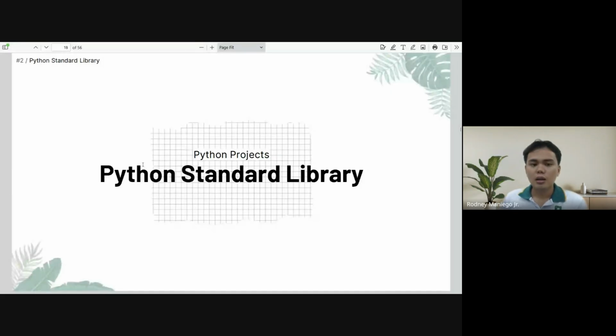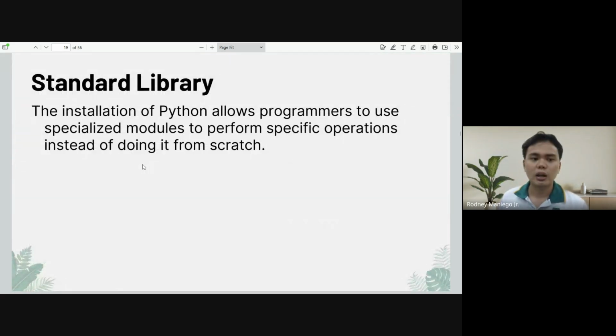So, Python's standard library. It is already part of your installation. Once you install Python, it allows you as the programmer to use specialized modules to perform specific operations.